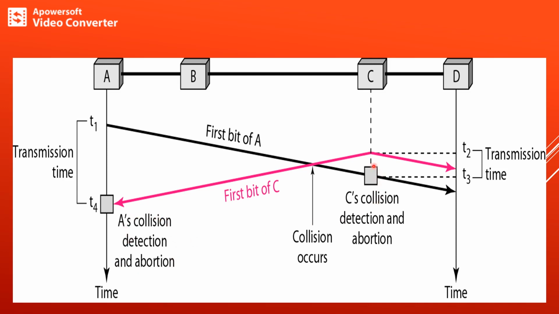So A can transmit for the duration T4 minus T1. Similarly, C can transmit during T3 minus T2.